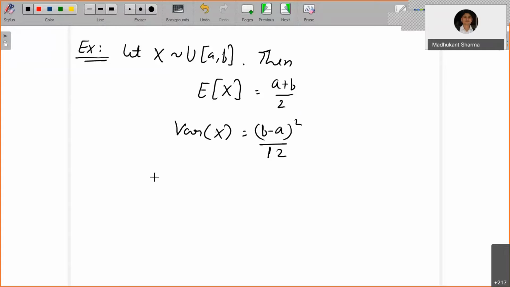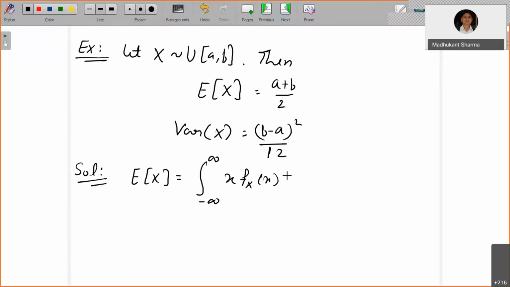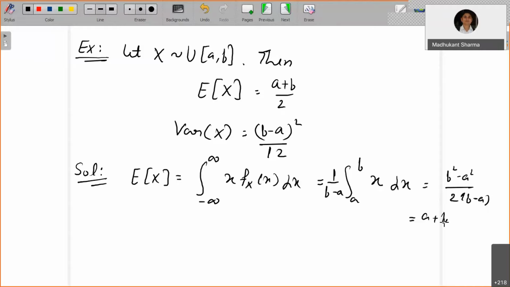Okay, right. So now that can be evaluated. I can finish it off. Expectation of x is equal to the integral from minus infinity to plus infinity of x times fx of x dx. But fx of x is only non-zero between a and b. You have x times 1 upon b minus a dx. So that's going to be b square minus a square by 2 times b minus a. So you will get a plus b by 2.